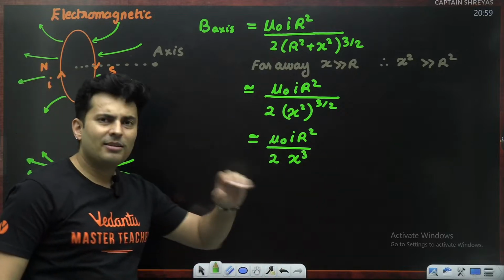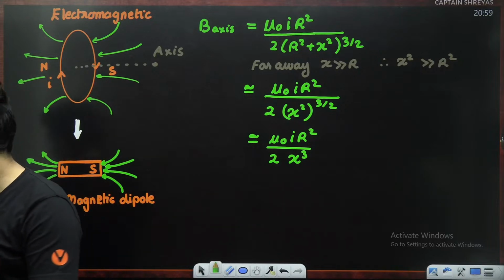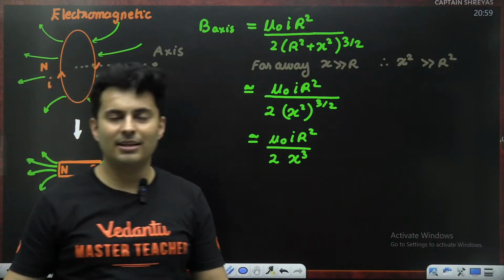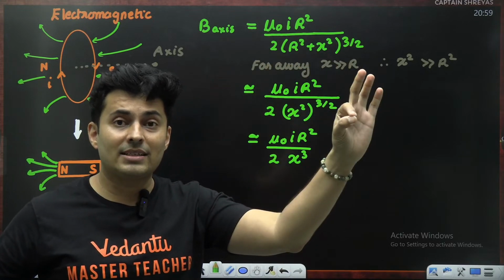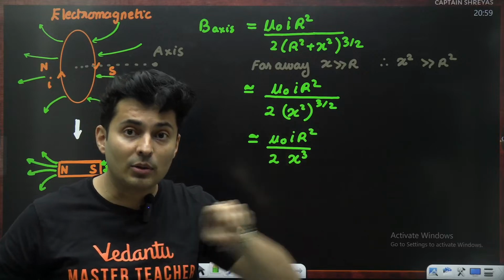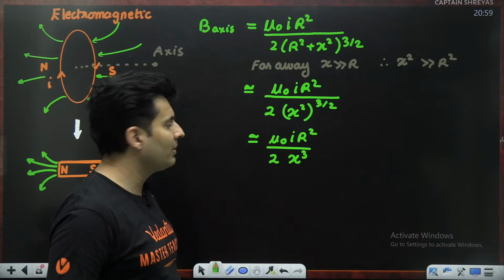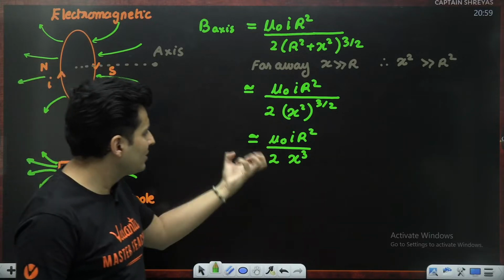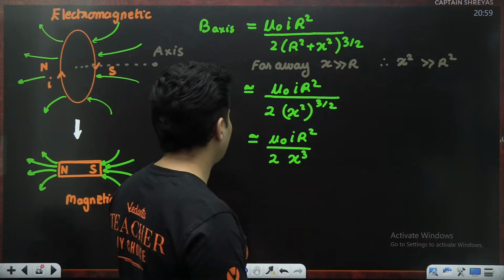This somewhat reminds me of electric dipoles, guys. Try to recollect: in an electric dipole, the field on the axis is inversely proportional to the cube of the distance. I can see very similar things happening over here. But right now, it's not in the form of the dipole moment. So I will probably do something about it.